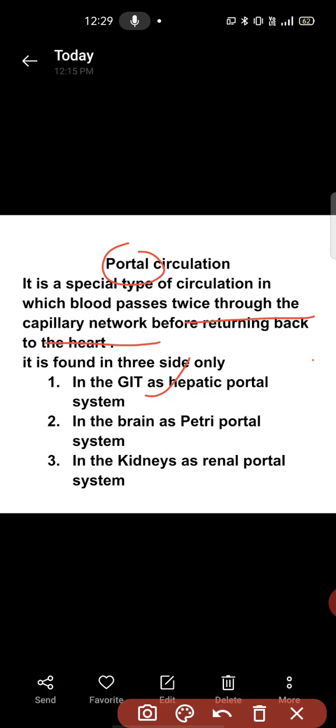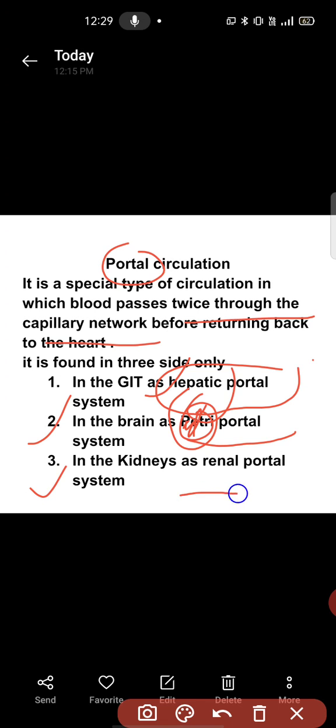First, in the GIT system, it is found as the hepatic portal system that we will discuss in the GIT system. The second one is the pituitary portal system. Pituitary, you just correct that spelling. And third, another portal system is in the renal system or kidneys, that is called the renal portal system, which we will discuss in the excretory system. These are other types of circulation.